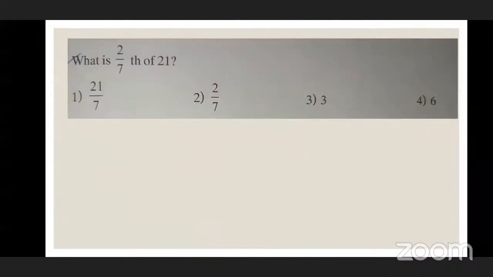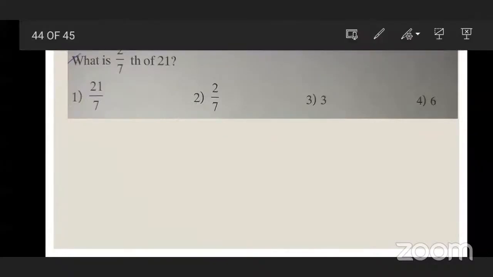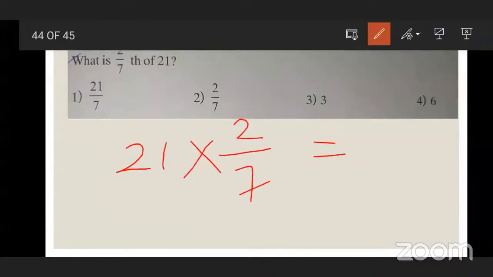Second, what is 2/7 of 21? Carry out this. Multiply 21 by 2. Sir, what will come? 42 upon 7.